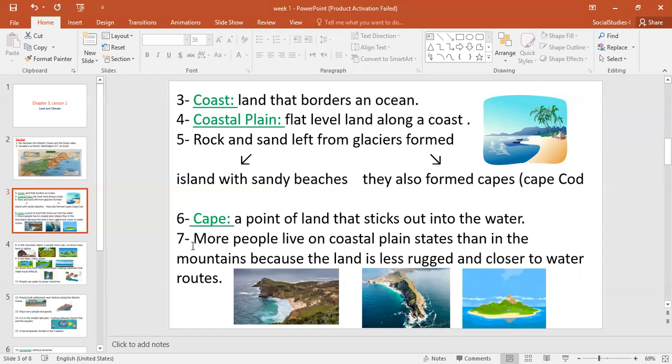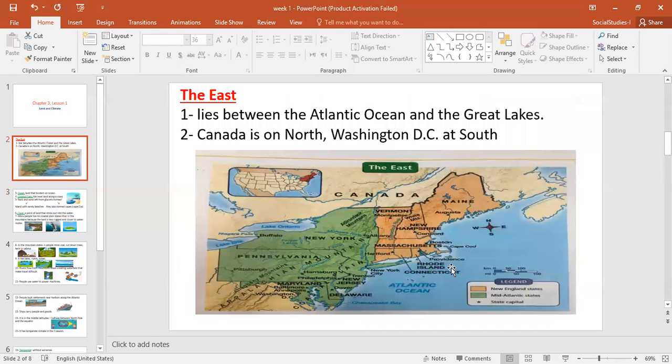Here we can see number 7, more people live in coastal plain states. They like to live there. Look at the map again. These are the coastal plain states, located along the Atlantic Ocean. Here are the Appalachian Mountains.